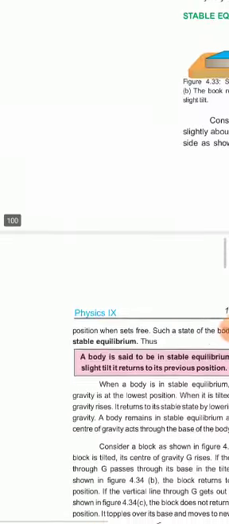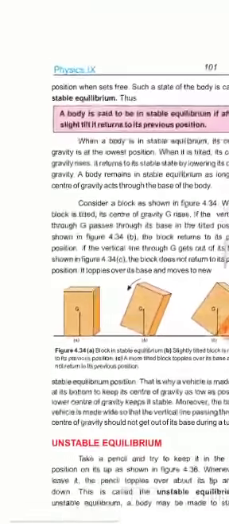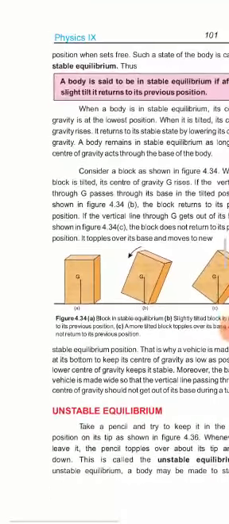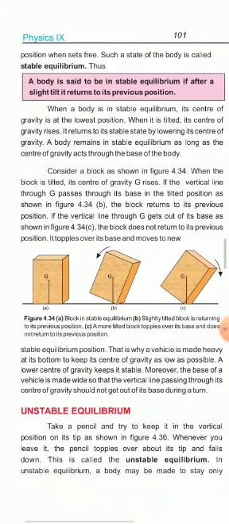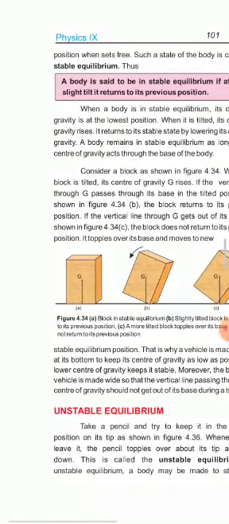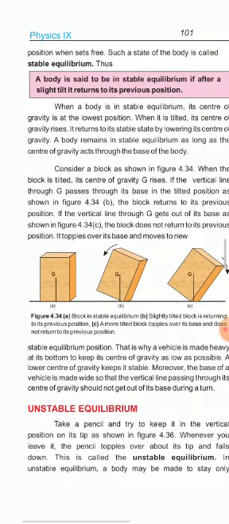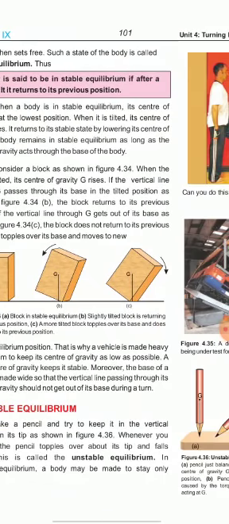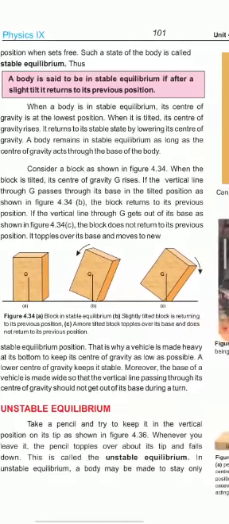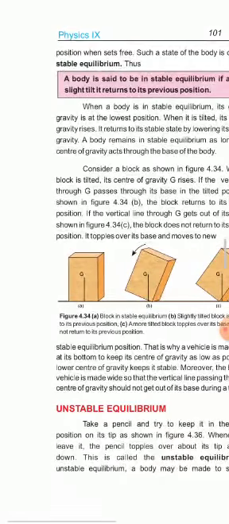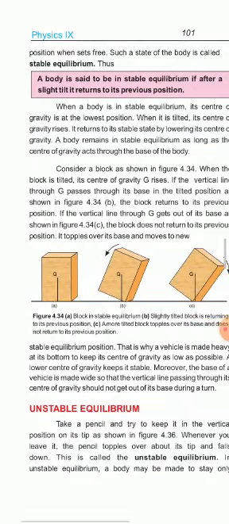Okay, now we will discuss unstable equilibrium. Here this is a rostrum, there is a dice. When we apply a force, when we disturb this rostrum, we observe that its center of gravity lowers, and when we remove this force, this rostrum does not come back to its original position. So we can say that this is in the state of unstable equilibrium.